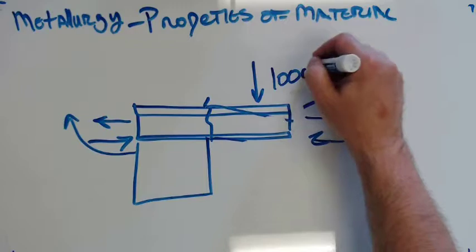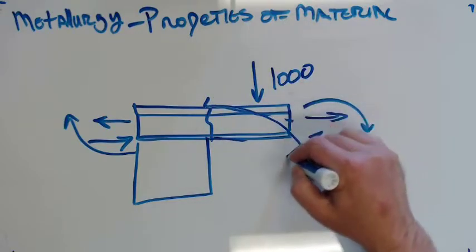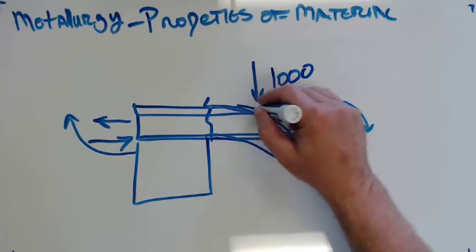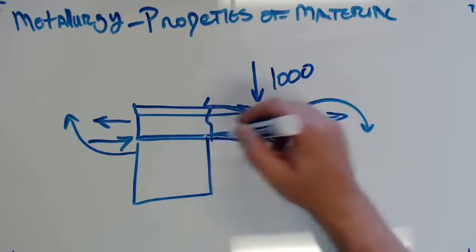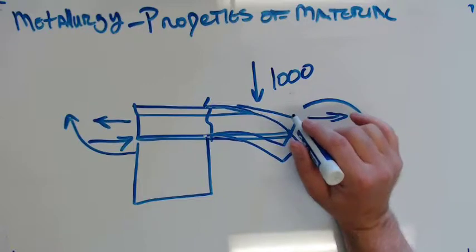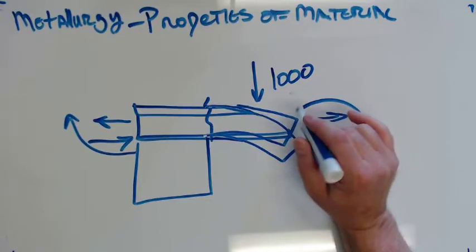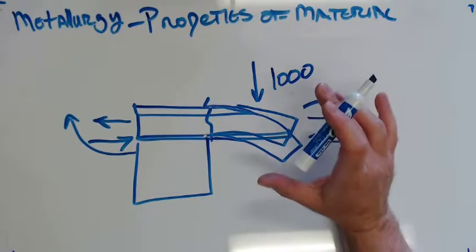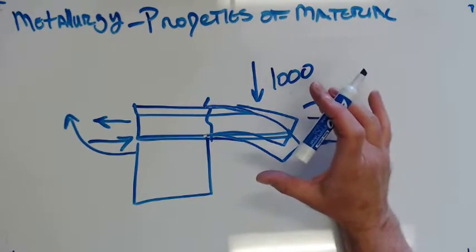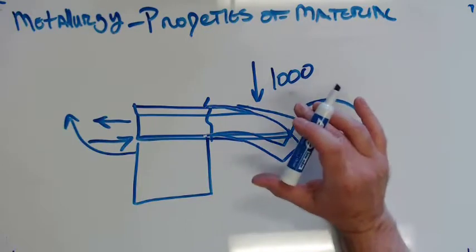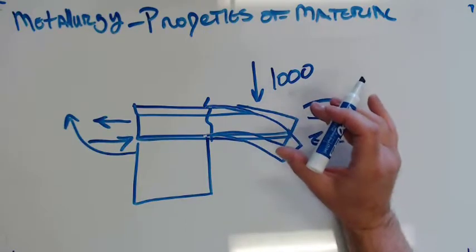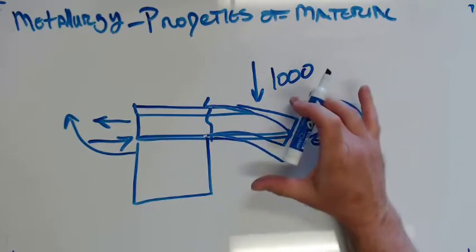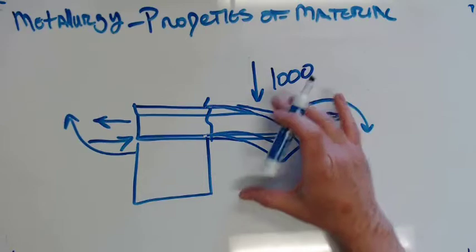If I put 1,000 pounds on it, and then I take that off, let's say it will no longer spring back to its original shape. An elastic limit is something for welders. When we're designing or building a structure, we never want to plan on working something past its elastic limit. We want them to bend and flex and continue in service. If we hit that point where we're past elasticity and ductility, where we've permanently deformed something, we need to repair it. And we need to design it better next time so we don't hit that limit.